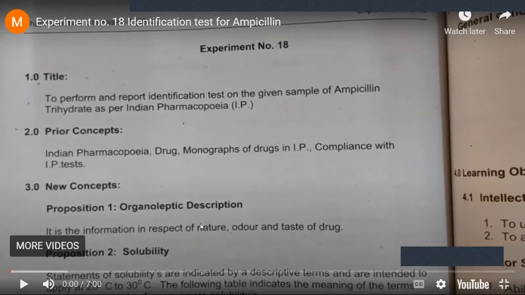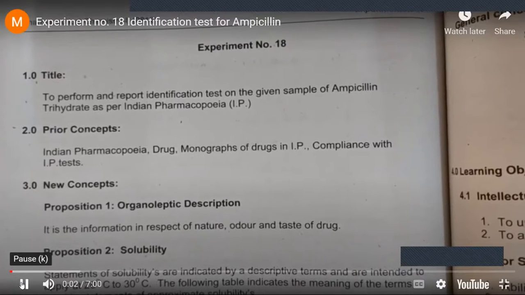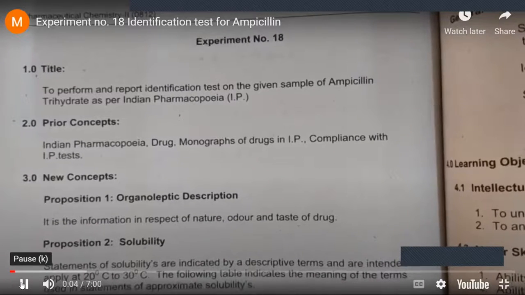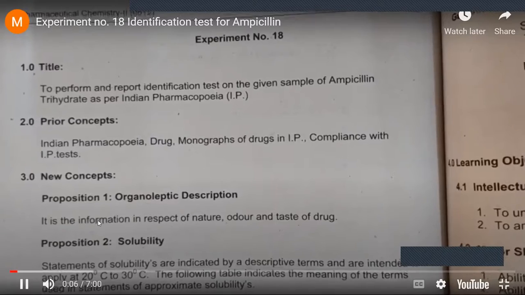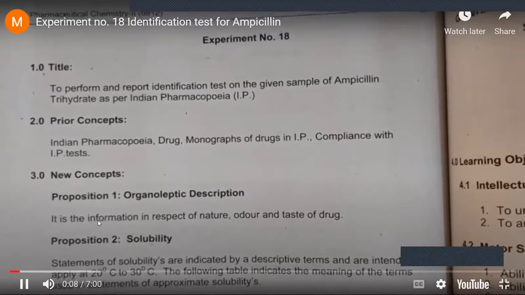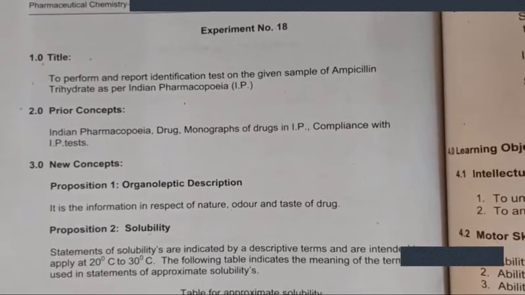Yes, ma'am. Okay, here you can see how the identification test of this ampicillin was performed. Experiment number 18: to perform and report identification test on the given sample of ampicillin trihydrate as per IP.